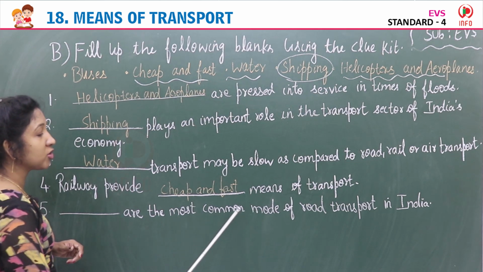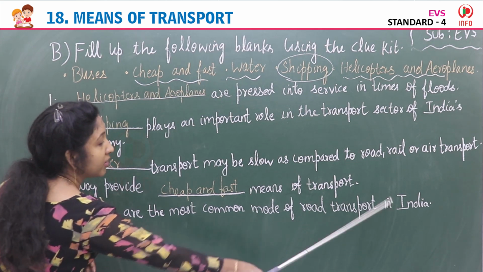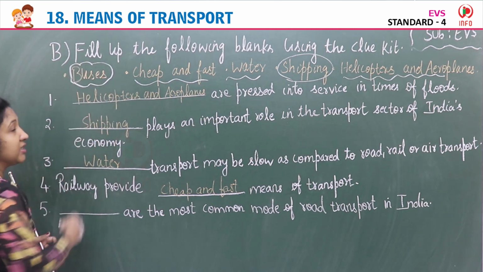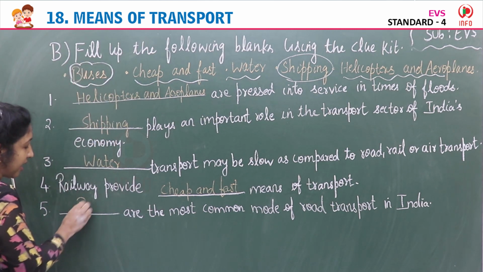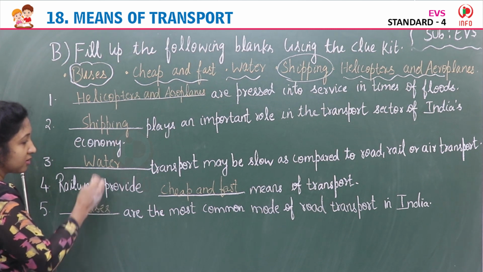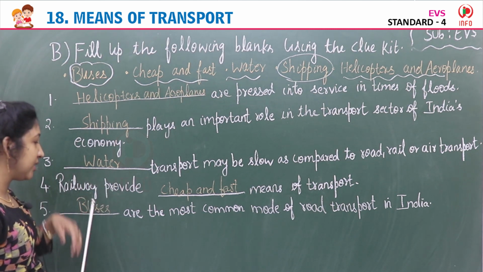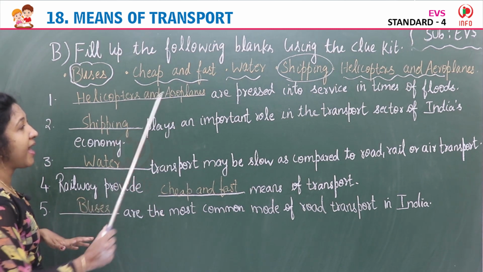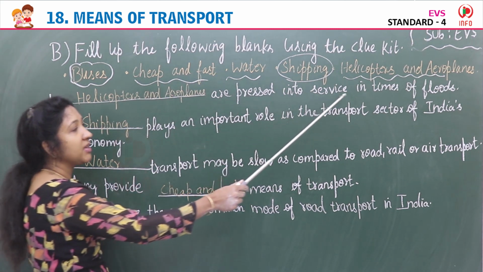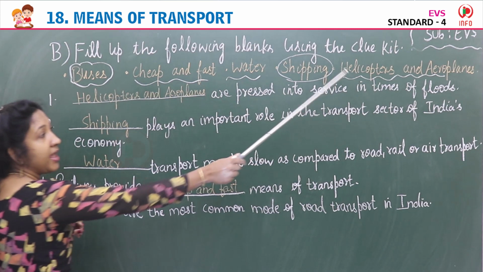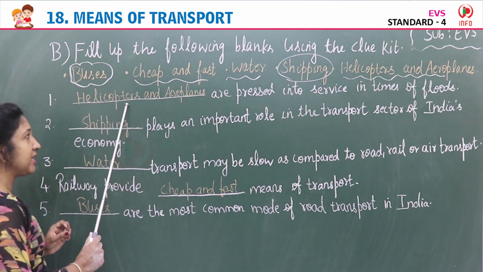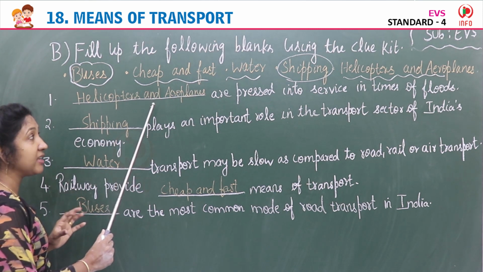Dash are the most common mode of road transport in India. Yes, most common mode of road transport in India is buses. Buses are the most common mode of road transport in India. Buses. So the first one, dash are pressed into service in times of floods, helicopters and aeroplanes.